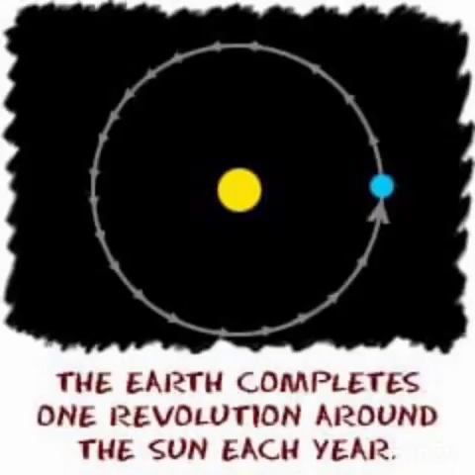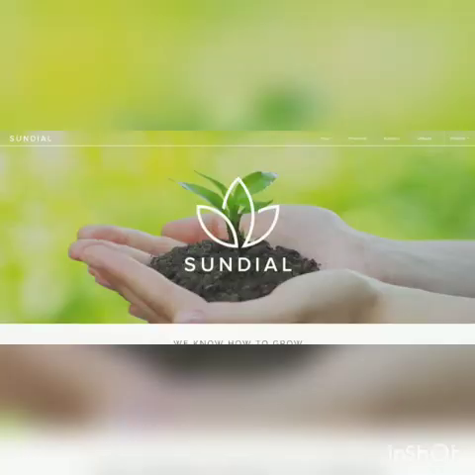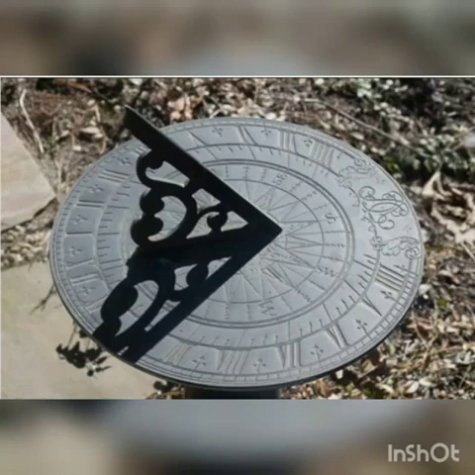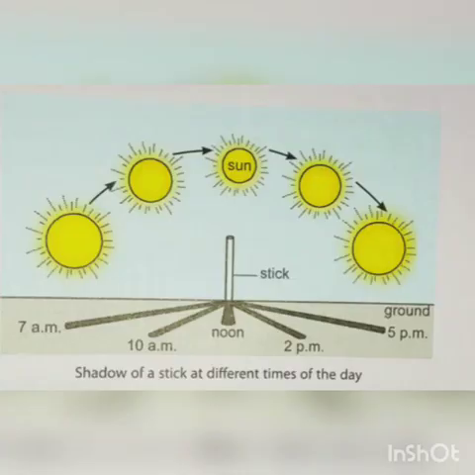After that, we will discuss the sundial. People in older times measured intervals of time shorter than a day with a device called a sundial. You will see in this picture, this is the sundial. The device worked on the principle that the position of the sun in the sky changes. In this picture, take a stick for this purpose and fix it in the open ground away from trees and buildings, and now observe the length of the shadow of the stick at different times of the day.